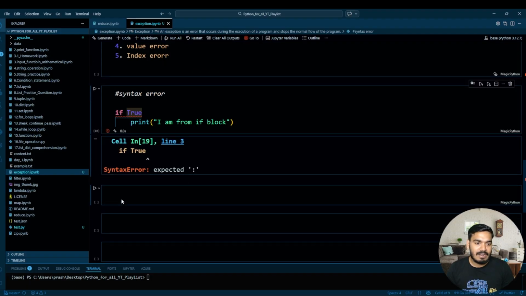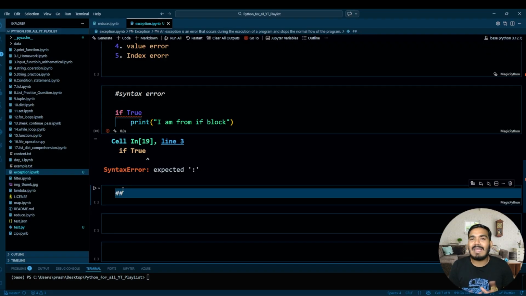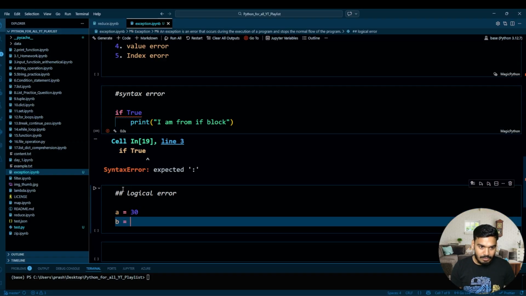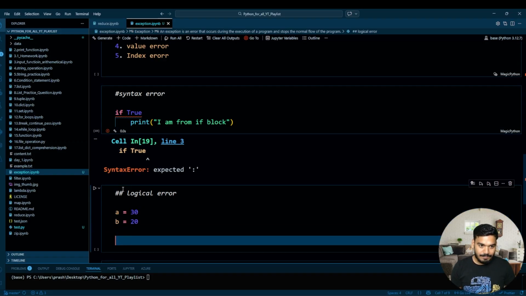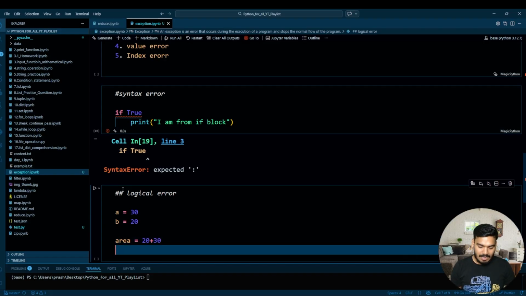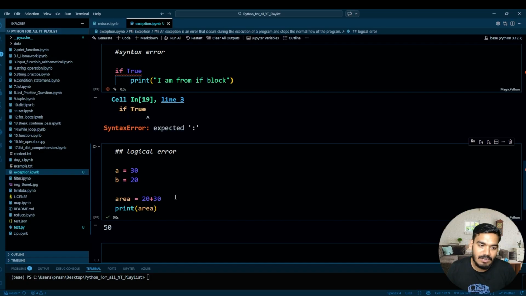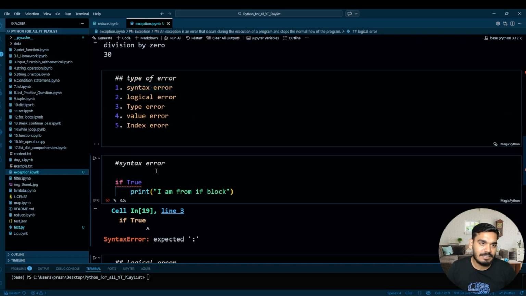Now next is logical error. So a logical error sometimes won't get flagged, but I'll try to show what a logical error is. Let's say you have a equal to 30 and b equal to 20, and area equal to 20 plus 30, and if you print this, you will get an answer, but logically it's wrong. Area cannot be 20 plus 30, it should be 20 into 30, right? So that is a logical error, guys.